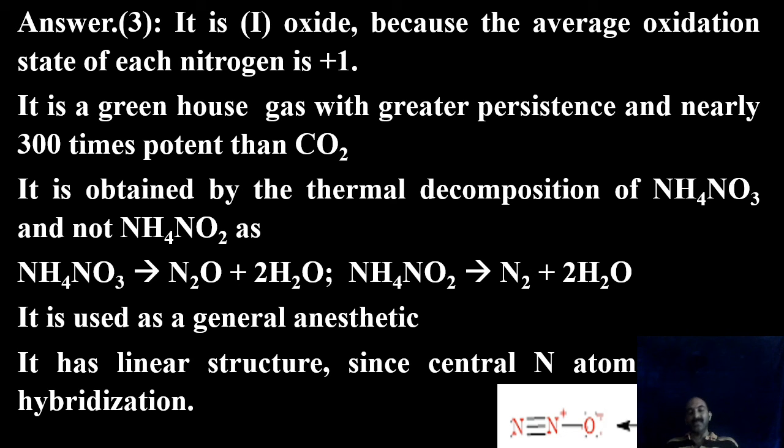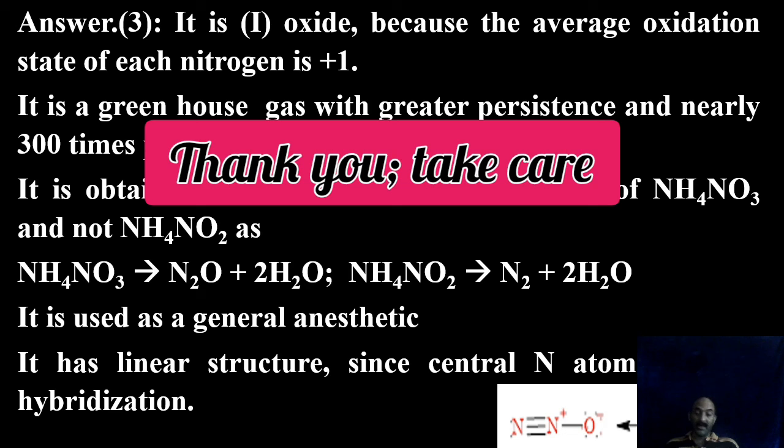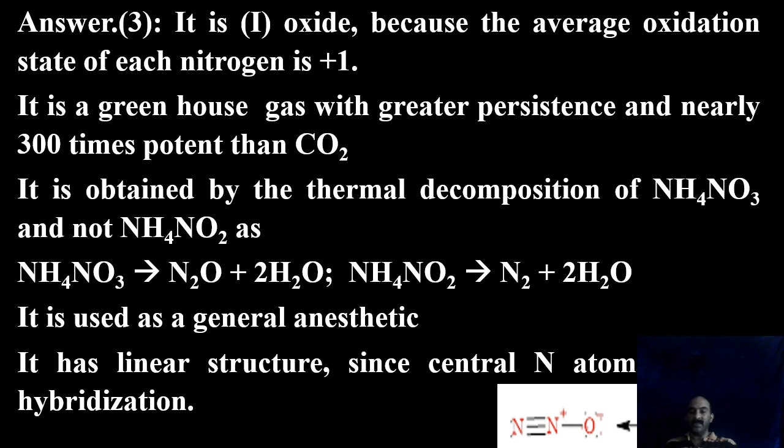It is used as a general anesthetic. General anesthetic means to make you unconscious. Okay. It has a linear structure since the central nitrogen atom is sp hybridized. Look at that structure. Here N triple bond N, and one lone pair of electrons on nitrogen is coordinated to oxygen, so the net structure is linear. It has a resonating structure where there is a double bond on both sides of nitrogen, and the central nitrogen will have a plus charge. Please try to write the structure. Okay, so I think this discussion is over.